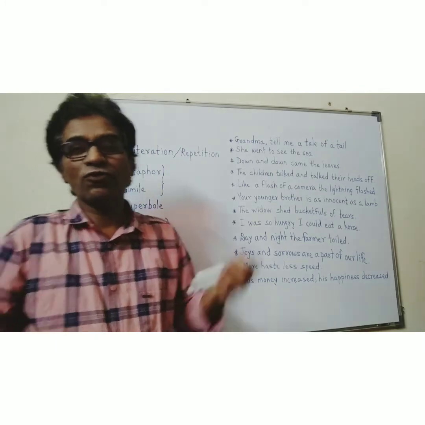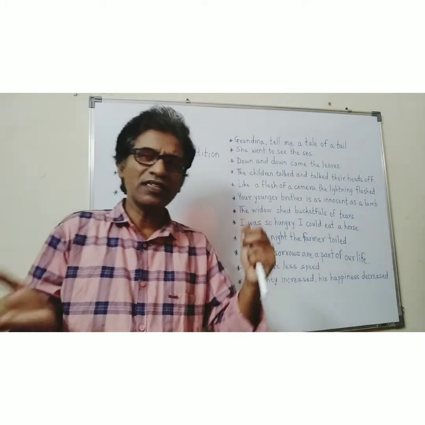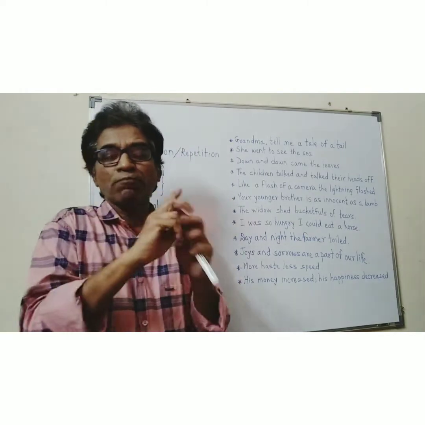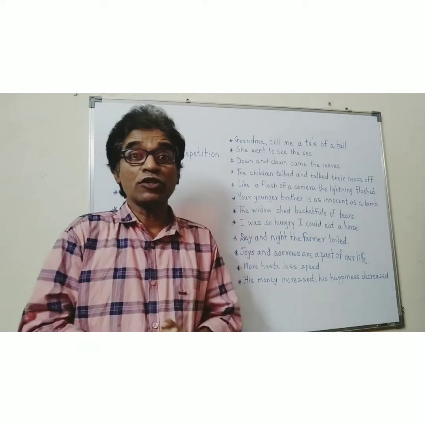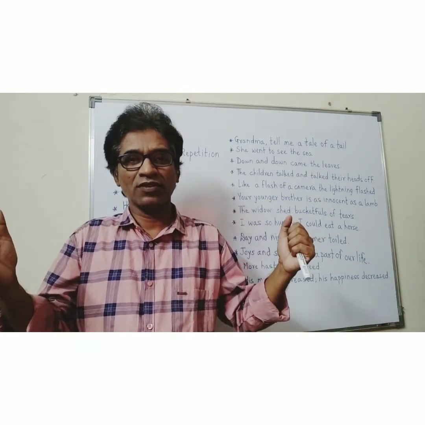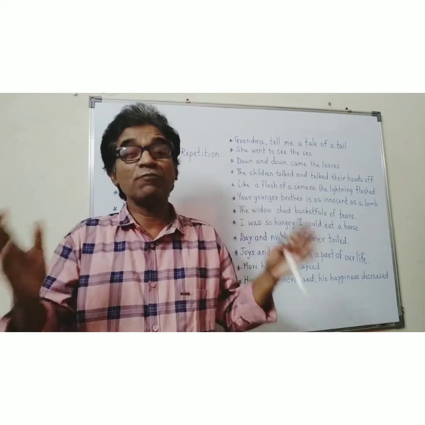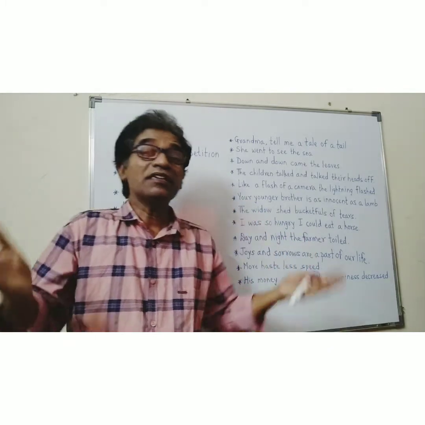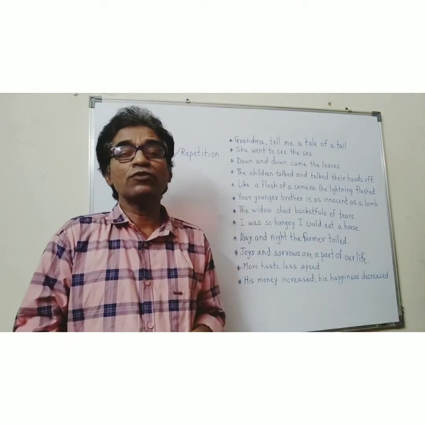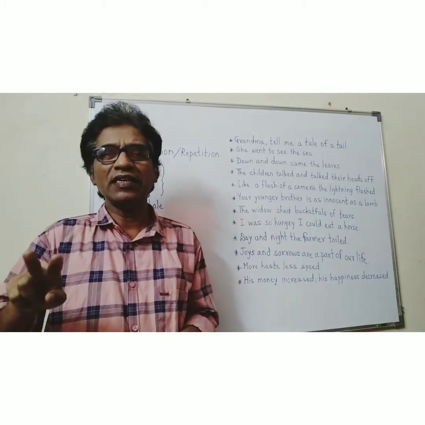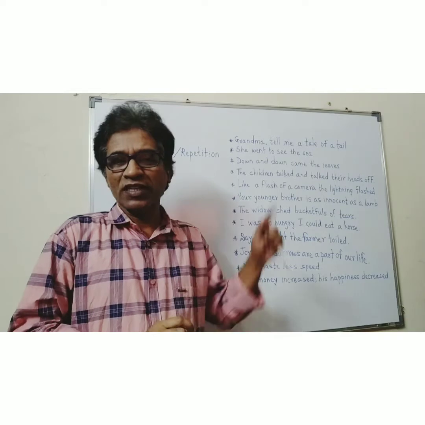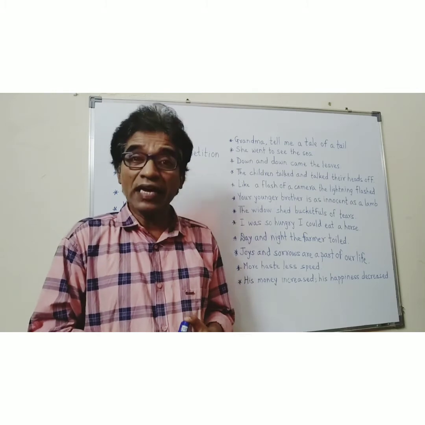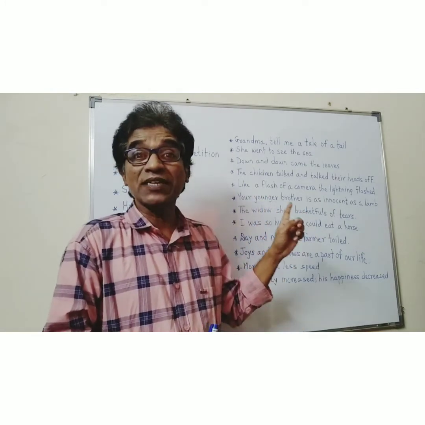When I say he fought like a lion, then it is simile because I am using like to show the comparison directly. But when I say he was a lion in the fight, or during the fight he was a lion, it means I am comparing the person and the lion indirectly, then it is metaphor. When two different things are compared directly, it is an example of simile. And when two different things are compared indirectly, then it is an example of metaphor.